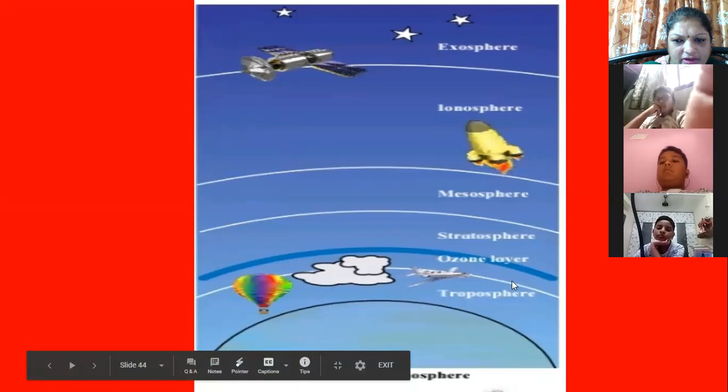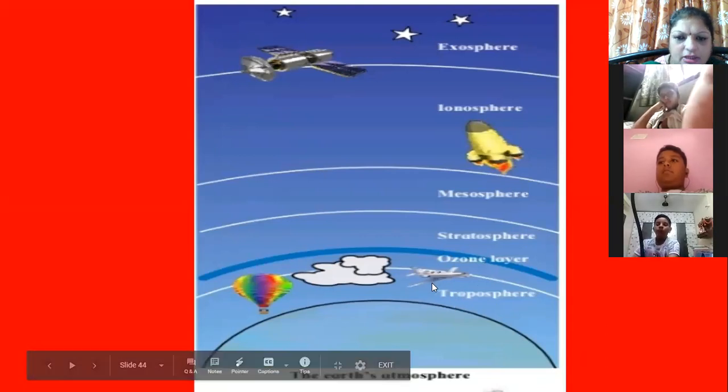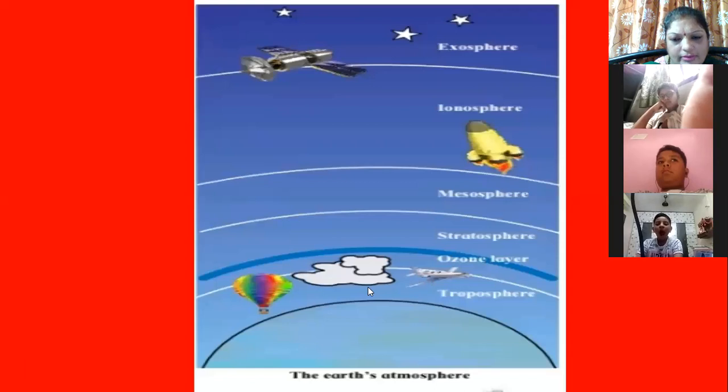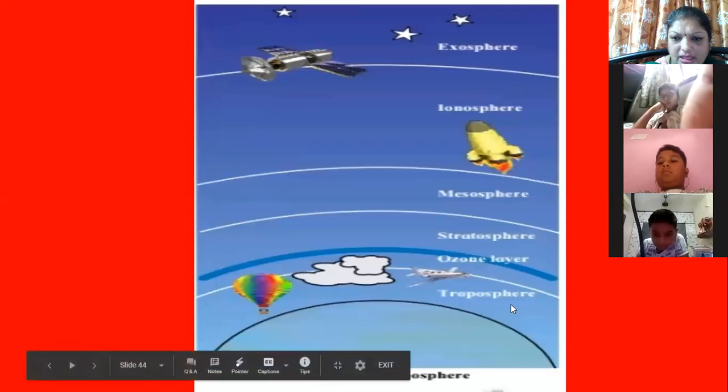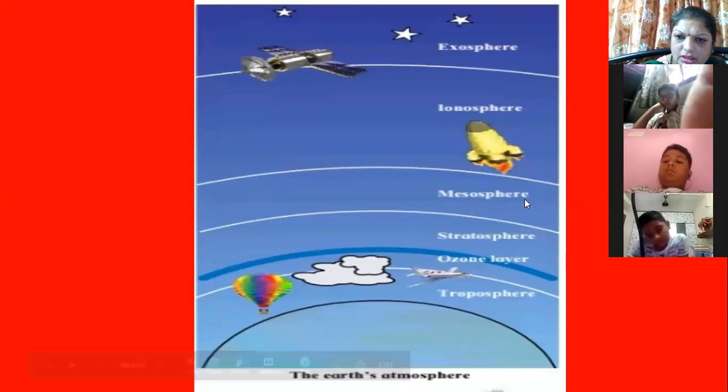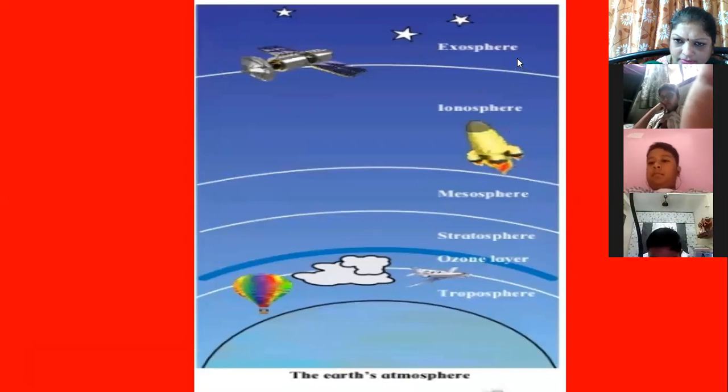We are living over here on the surface of the Earth. So we are in the troposphere. And in the higher part of the troposphere itself, you can see the aeroplanes and the clouds formation. Even rain, fog, smoke, everything will be in the troposphere. The second layer, stratosphere, mesosphere, ionosphere, and exosphere. Now, what comes in the ionosphere?